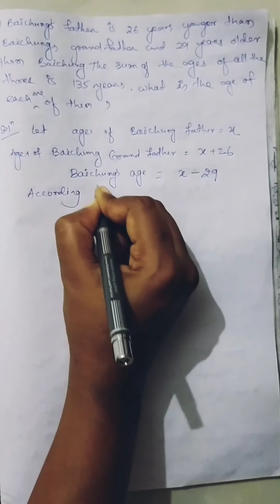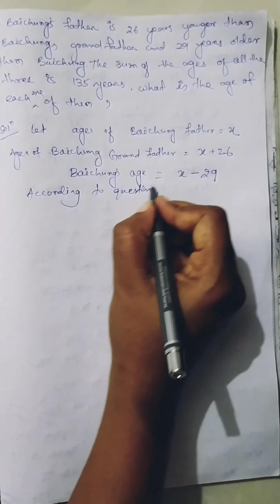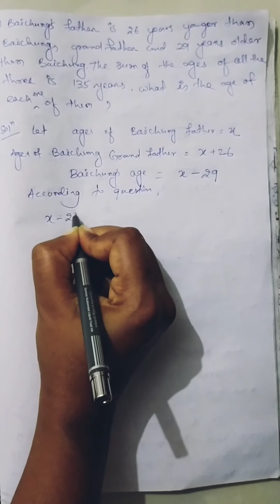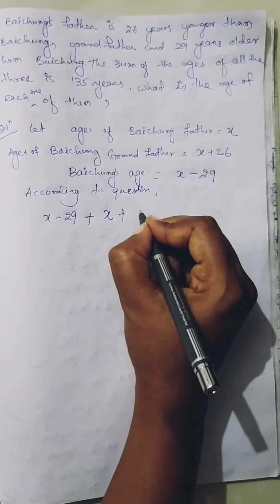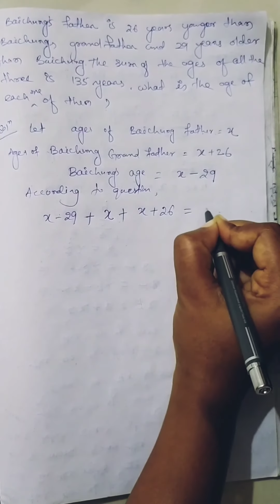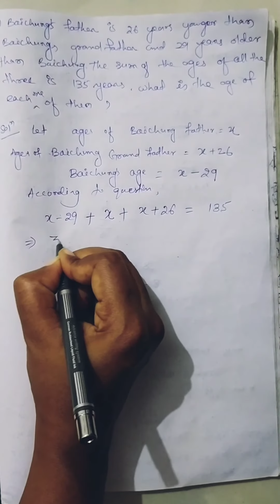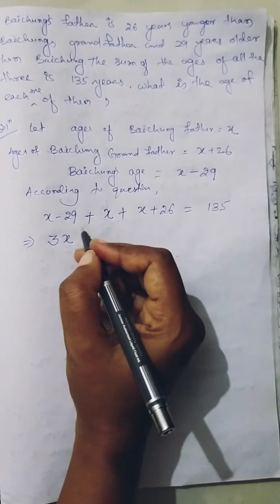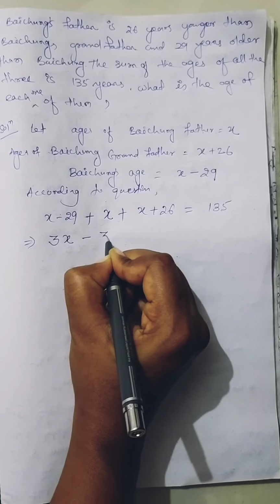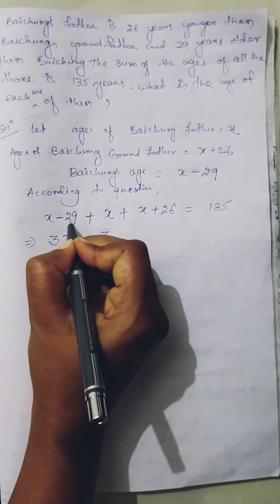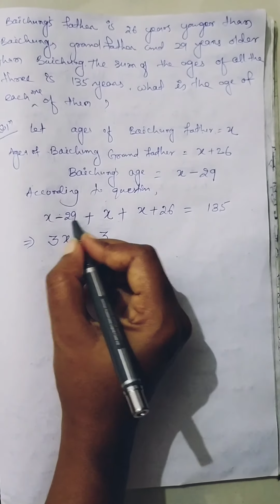So according to the question, the sum of their ages means Baichung is x minus 29, Baichung's father is x, and Baichung's grandfather is x plus 26, and the sum is 135. x plus x plus x, these three are like terms, so it is 3x, minus 29 plus 26, that is minus 3, because the sign of 29 is negative and 29 is bigger than 26.